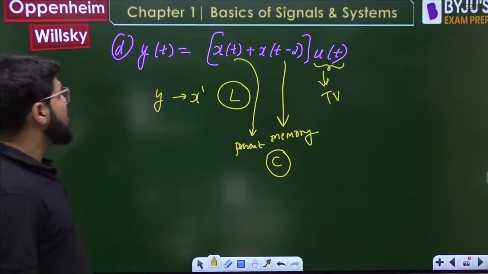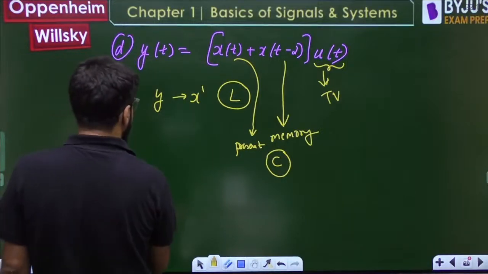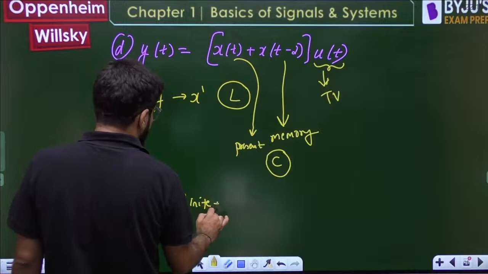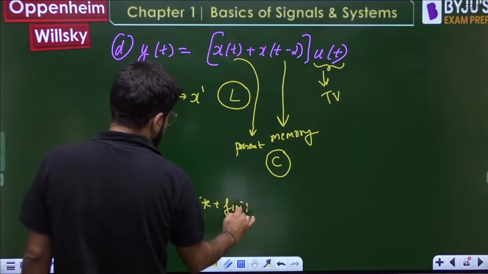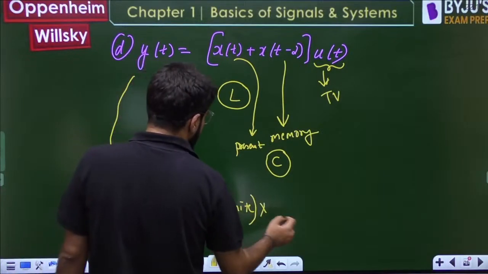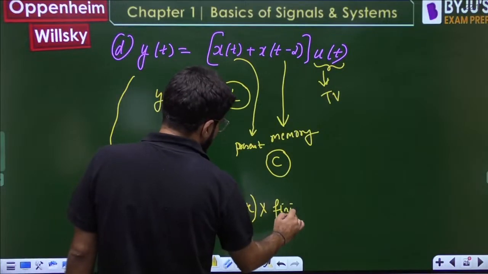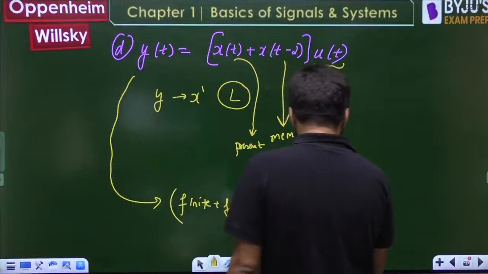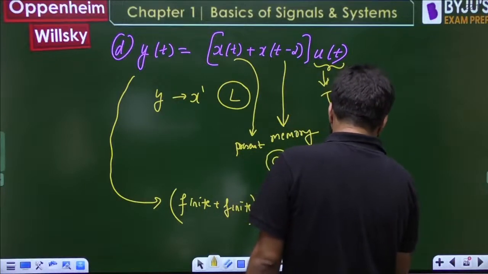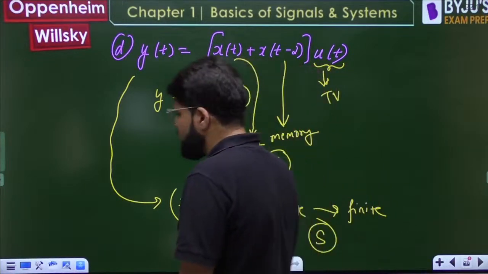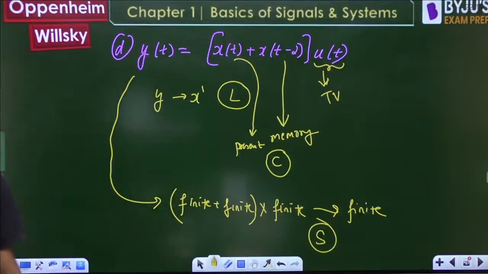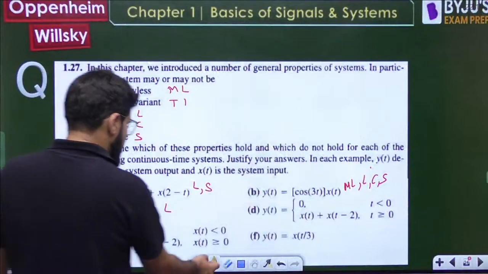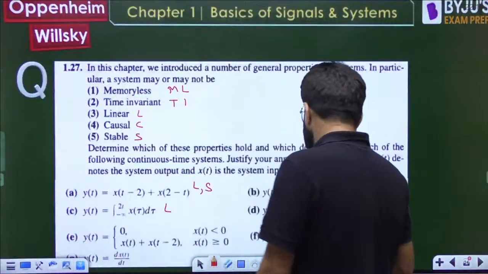Four things are checked. Now stability check. y(t): input is finite for all times, so finite plus finite multiplied by u(t). u(t) is also finite. u(t) is anyways 1 for t greater than 0, otherwise 0. So output is always finite. If input is always finite, output is always finite, so the system is stable also. So D part is also done.